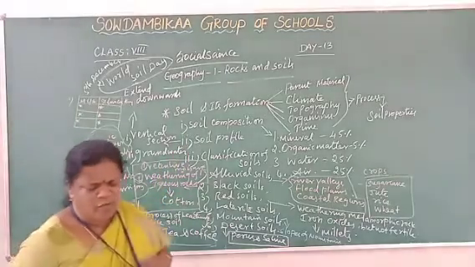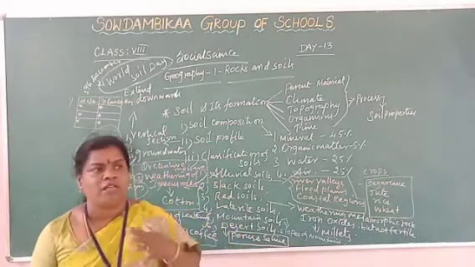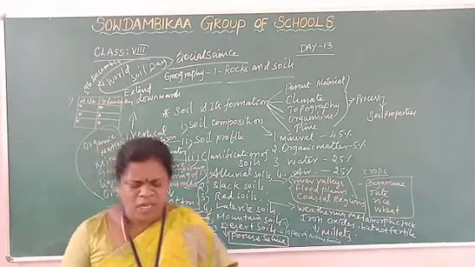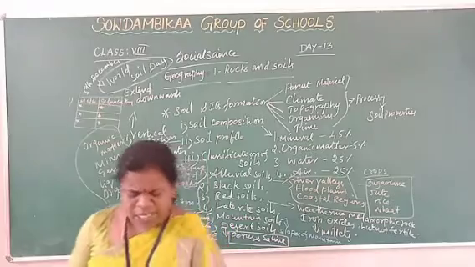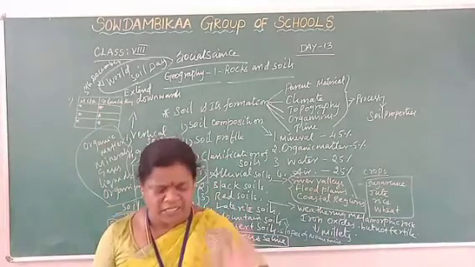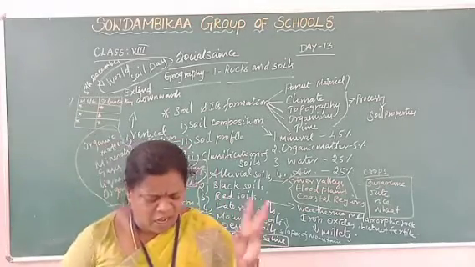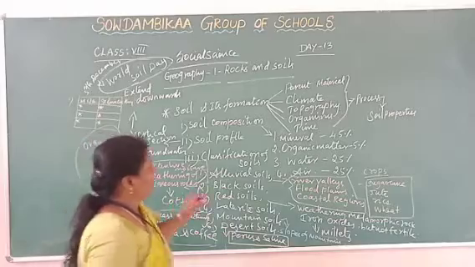What is the meaning of composition? That means soil parts. The parts are what is called composition. So you know the basic requirements of soil, that is the basic level. First, the soil has, as you already know, mineral, organic matter, water, air.